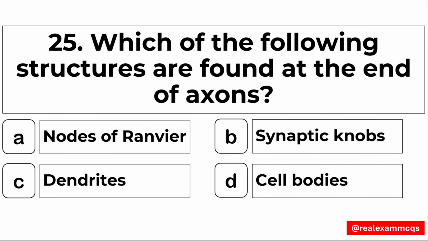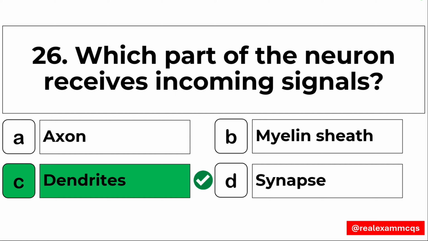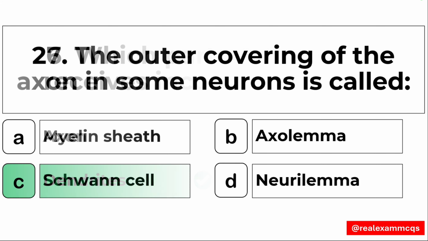25. Which of the following structures are found at the end of axons? Right answer, option B, the synaptic knobs. 26. Which part of the neurons receive incoming signals? Right answer, the dendrites. Option number C. 27.